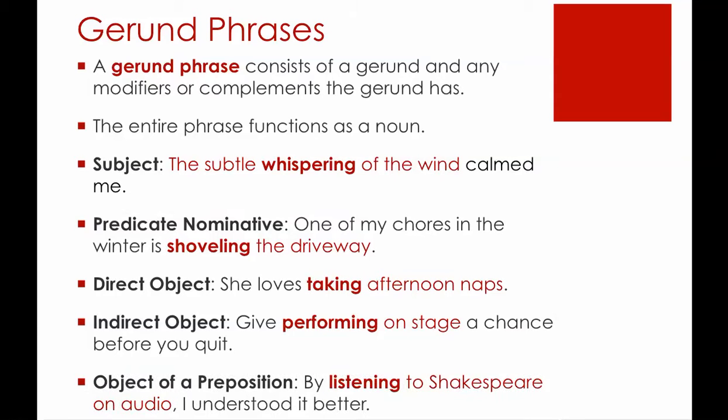And it can be the object of a preposition. By listening to Shakespeare on audio, I understood it better. Here, listening is the gerund. To Shakespeare and on audio are two prep phrases that modify listening. That entire phrase, listening to Shakespeare on audio, is functioning as the object of the preposition by.